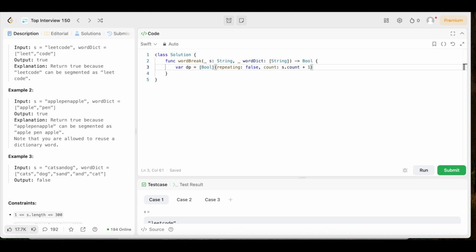Now we need a base case, which will be an empty string that can be segmented. So in order to do that, we're just going to say dp square bracket 0. We'll set that equal to true.